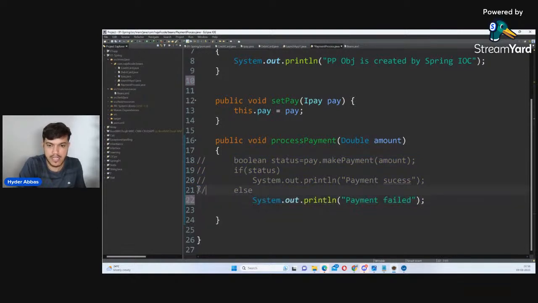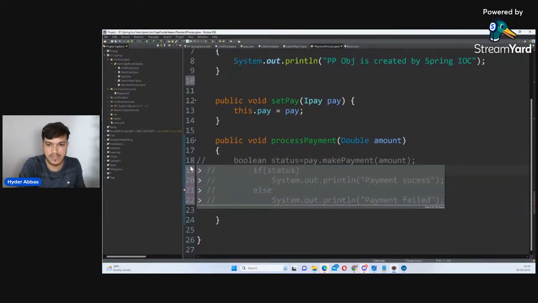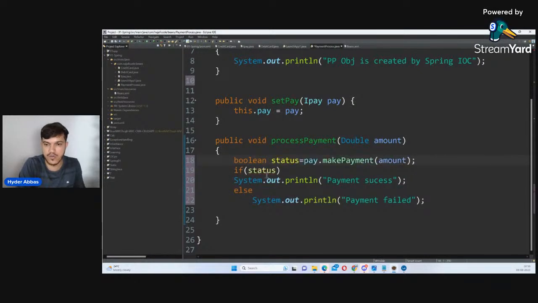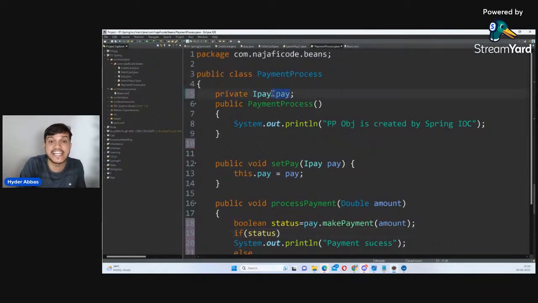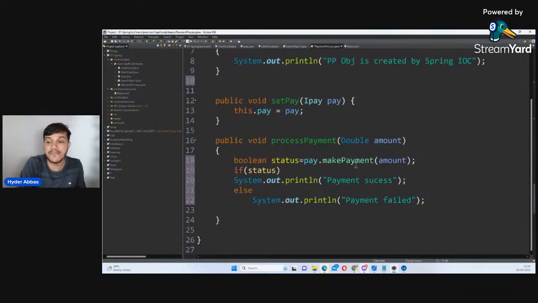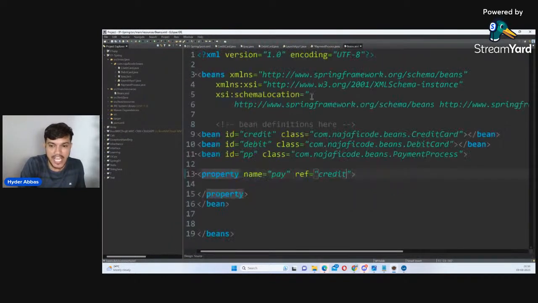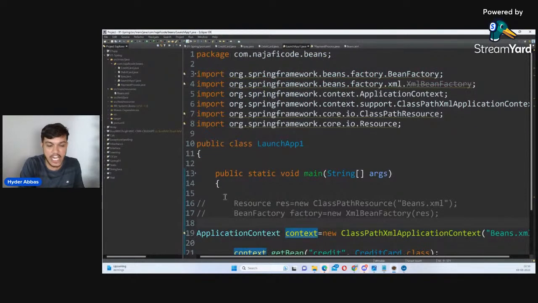Sometimes the comments will not work the way you are expecting. Anyway, now pay has the address of credit card. Pay.makePayment means you are invoking the credit card's makePayment method. So if you say here property pay, inject debit, that means the debit card object will be injected into the target class. Making sense? Now here I'll go to the main, and here also I'll inform.